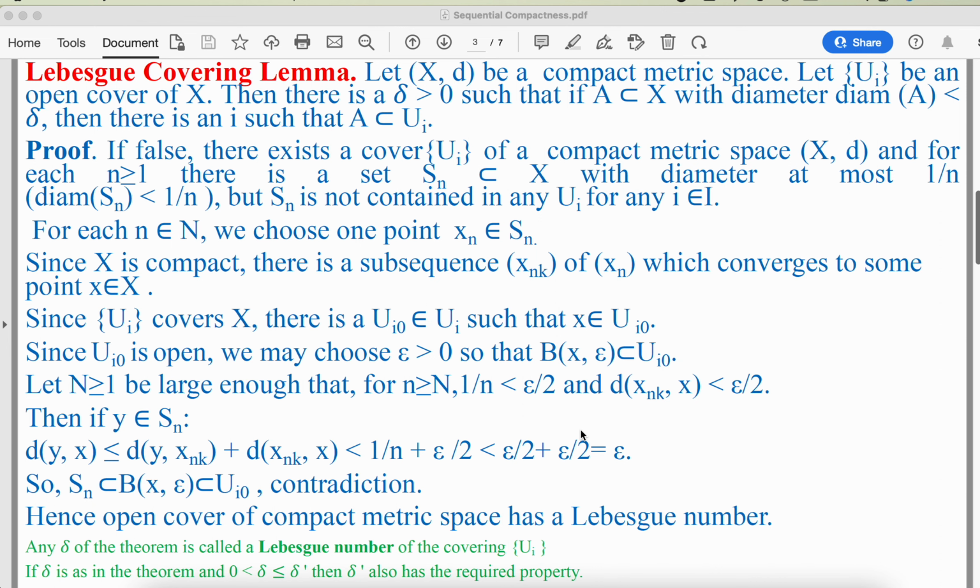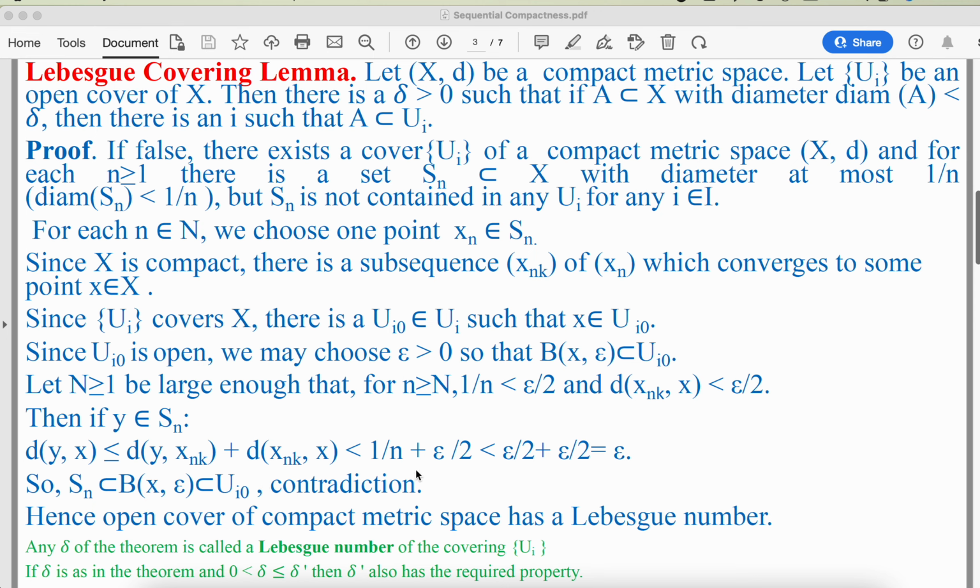It means Sn is a subset of the open ball centered at x with radius epsilon, and we know that this open ball is a subset of some member Ui naught of the open cover Ui of the compact metric space.